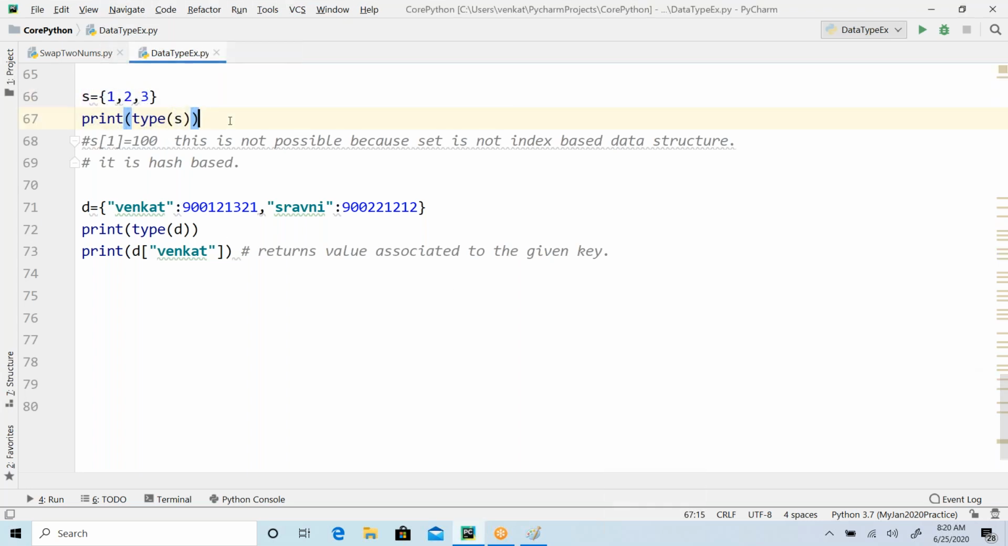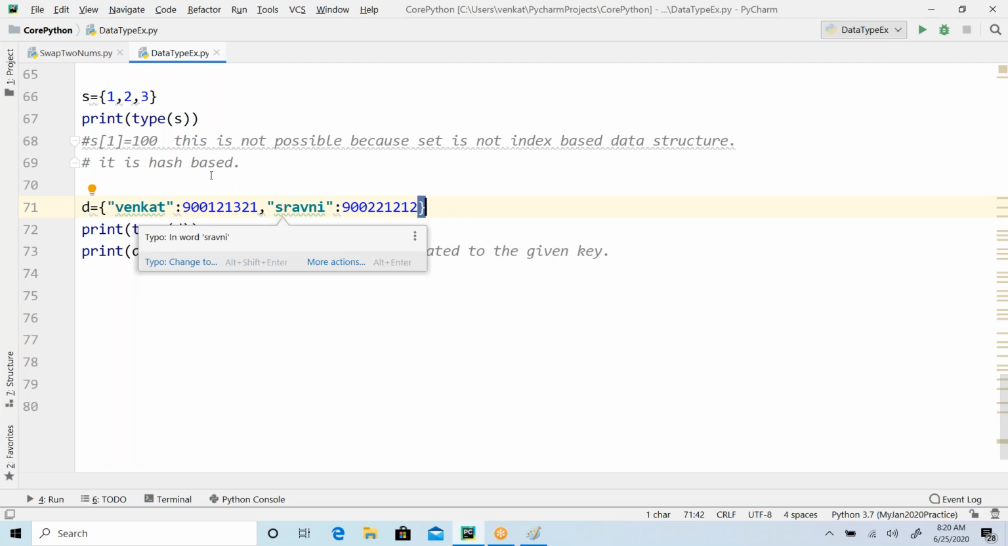So set and dictionary both use the same bracket. If there are only elements separated by commas, then it will be considered as a set. If the elements are like key-value pairs, then that will be considered as a dictionary. Okay, that is how it differentiates between set and dictionary, right?